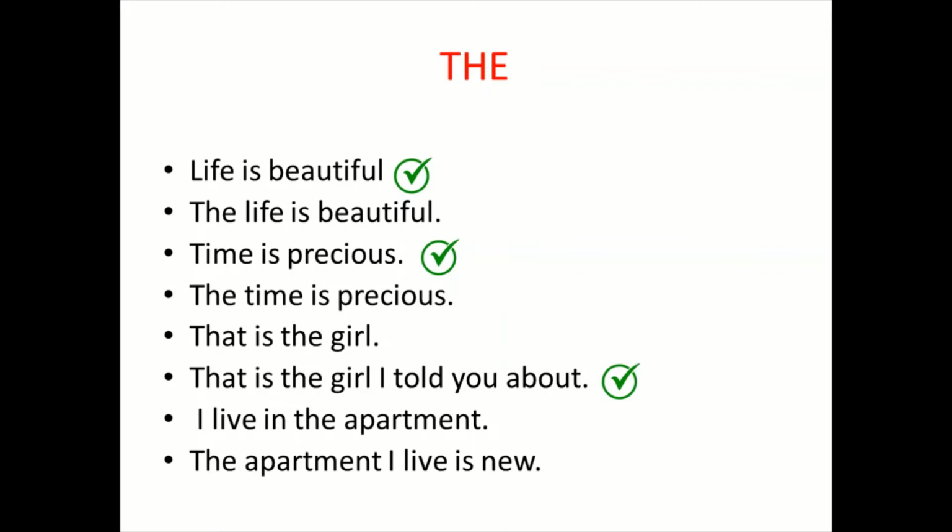The other example, I live in the apartment, or the apartment I live in is new. I live in the apartment is of course wrong because I'm talking in general. So I must say I live in an apartment. So which one is the correct one? You are right. This one is correct. Let's check out a few more.